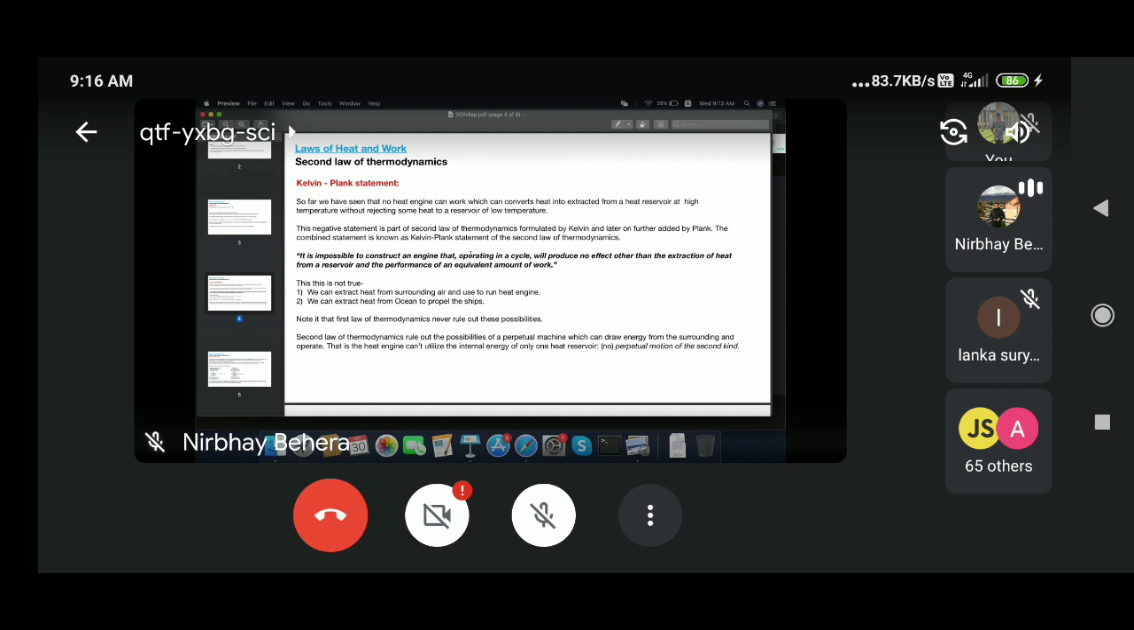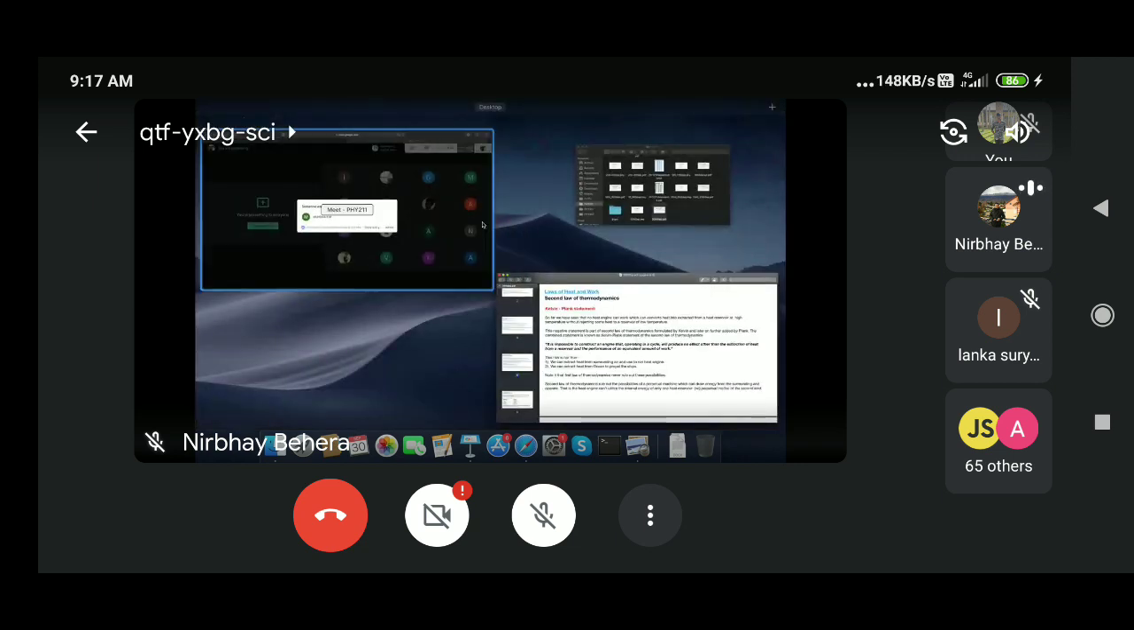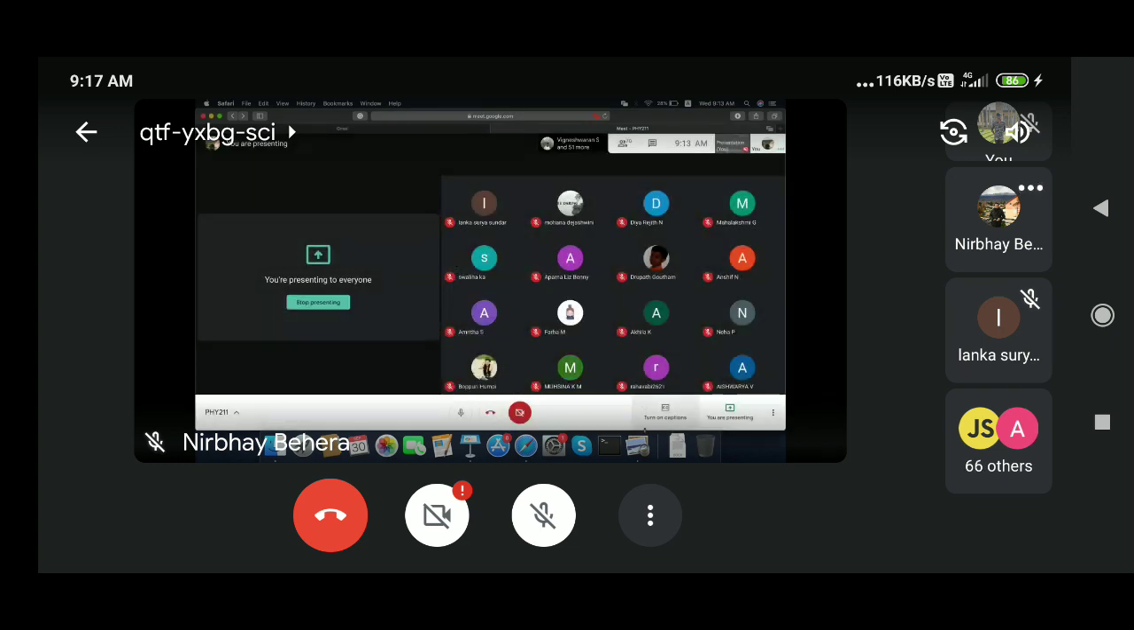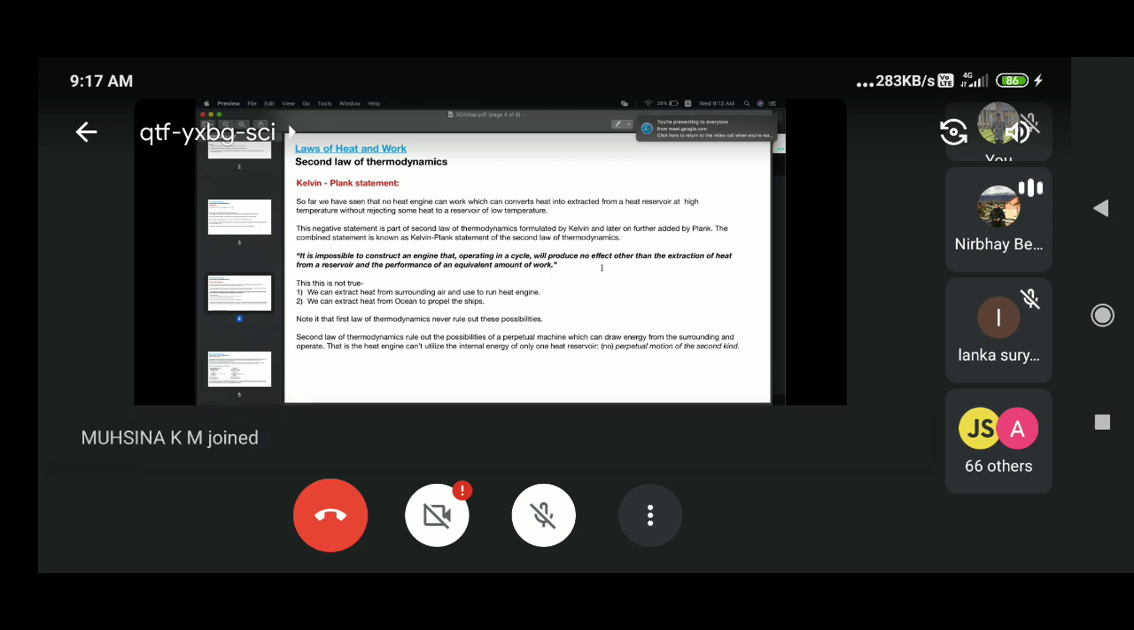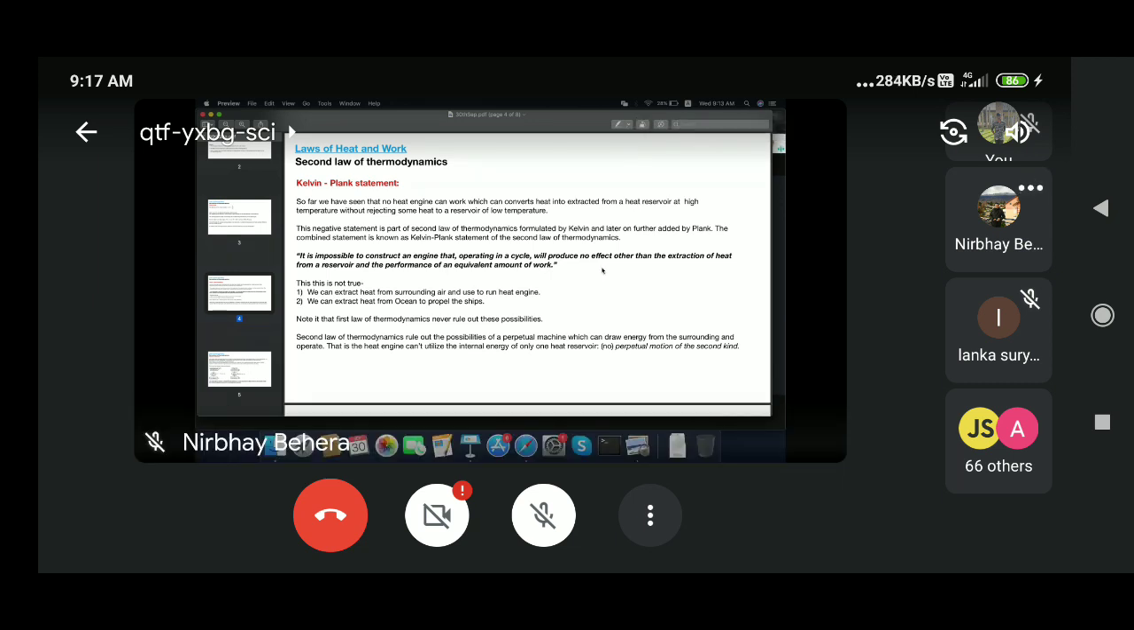So this second law is basically a negative statement, which was formulated first by Kelvin, and later this concept was further developed by Planck. Now whatever we know, the combined statement is known as the Kelvin-Planck statement, and that statement is for the second law of thermodynamics. This is on top of the first law of thermodynamics.